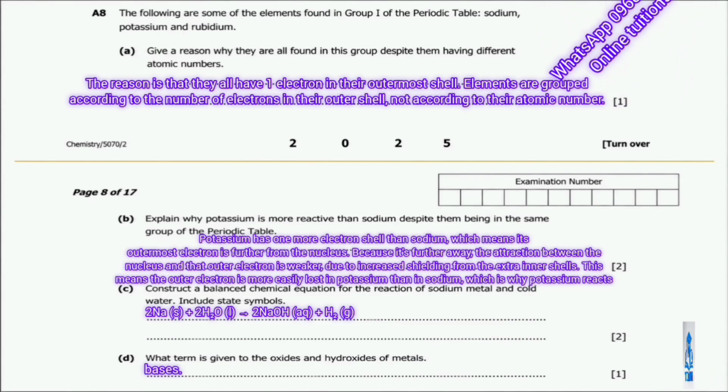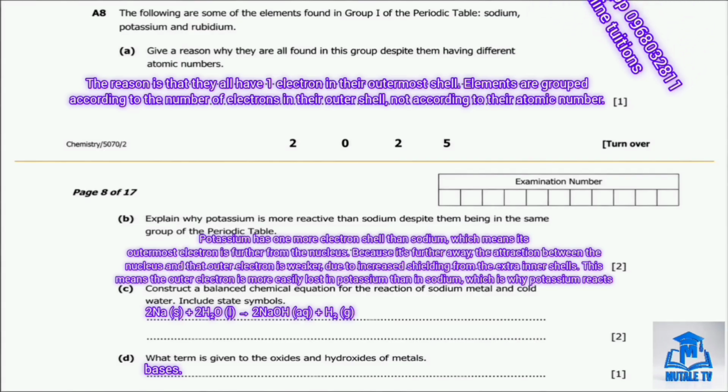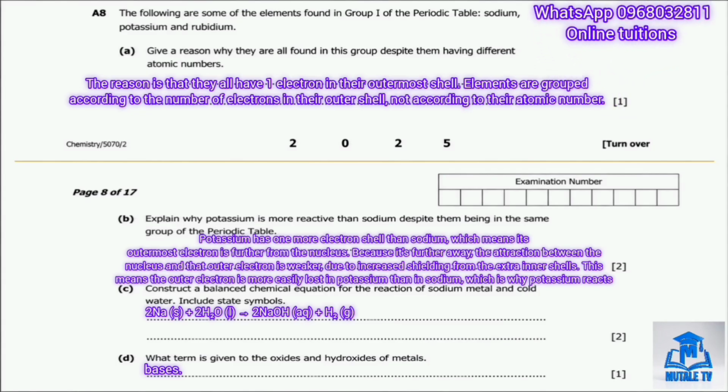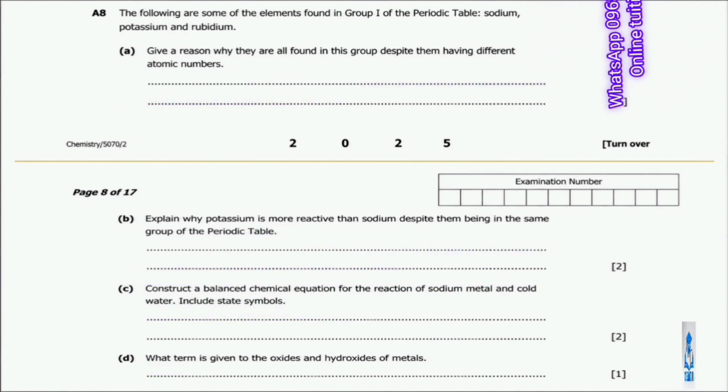What term is given to the oxides and hydroxides of metals? The answer is that they are called bases. If they are soluble in water, they are more specifically called alkalis. That brings us to the end of section A, which is question 8 with 6 marks.